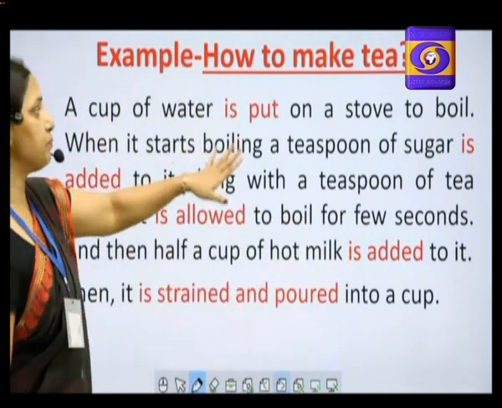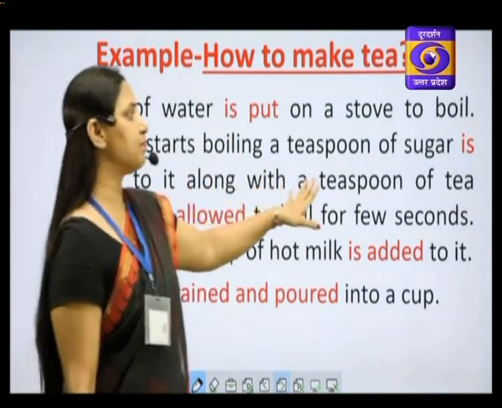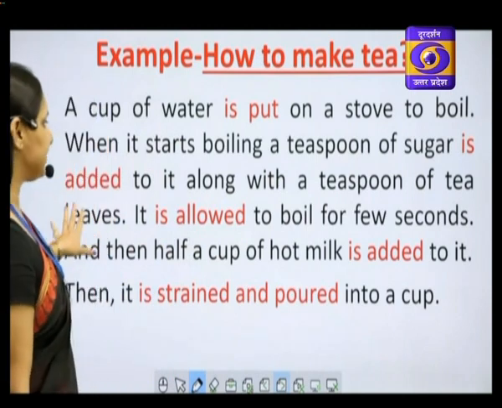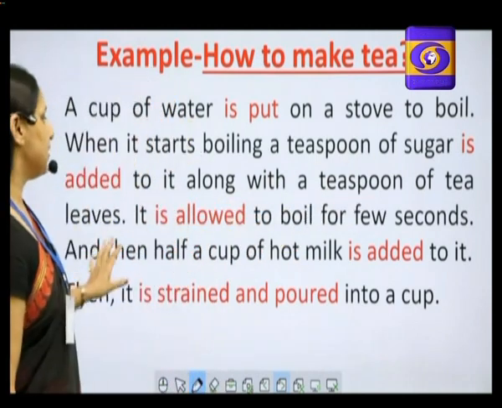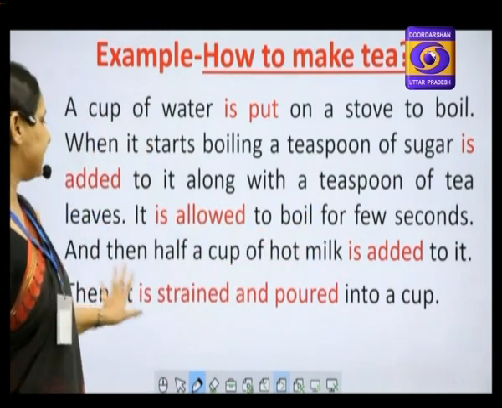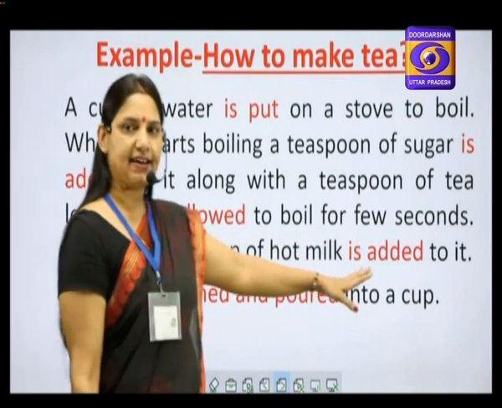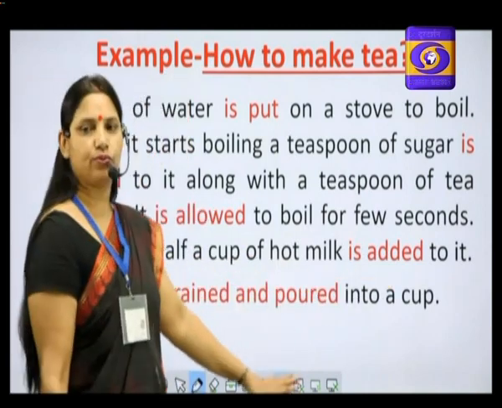A cup of water is put on a stove to boil. When it starts boiling, a teaspoon of sugar is added to it along with a teaspoon of tea leaves. It is allowed to boil for a few seconds, and then half a cup of hot milk is added to it. Then it is strained and poured into a cup.